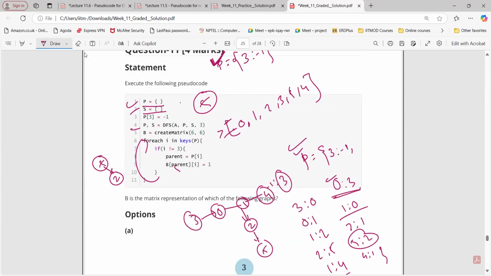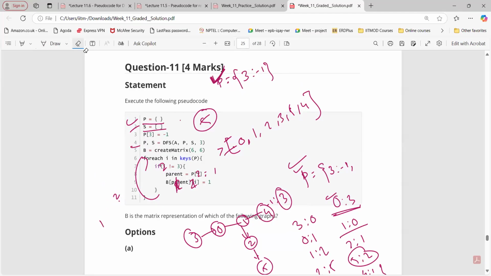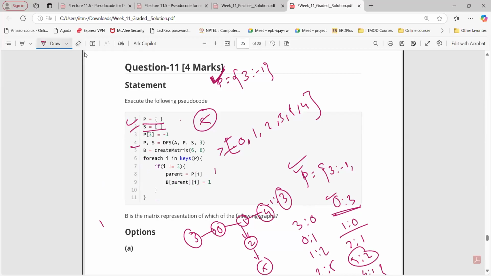So even if you start from anything, say 5, when you go to i equals 2, what is P of 2 here? It is 1. So this is 2 and 1. Parent is 1, i is 2. So we can say there is an edge from 1 to 2, like this, right? So there will be 5 edges. When we create this matrix B, only 5 ones will be there in each row. Yes, sir.